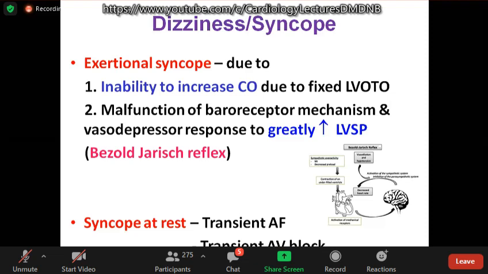Most often it is exertional, but sometimes syncope can occur at rest. This may be due to transient atrial fibrillation because of loss of atrial boost, which contributes to about 40% of the LV filling in patients with severe aortic stenosis. Another reason for syncope at rest is transient AV block due to extension of calcification into the AV node.